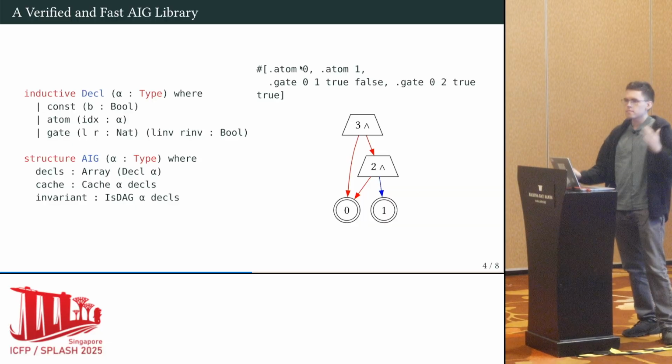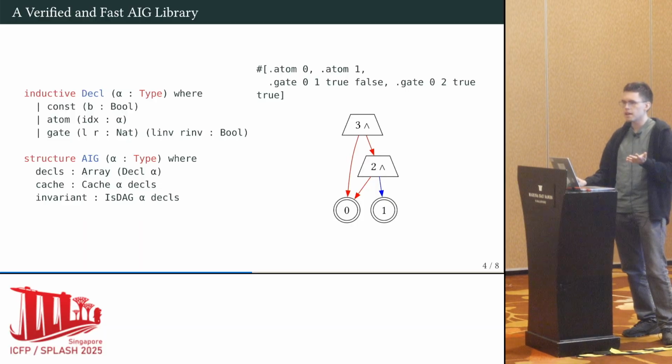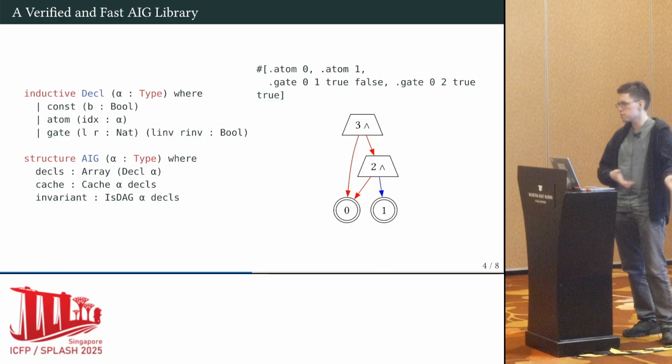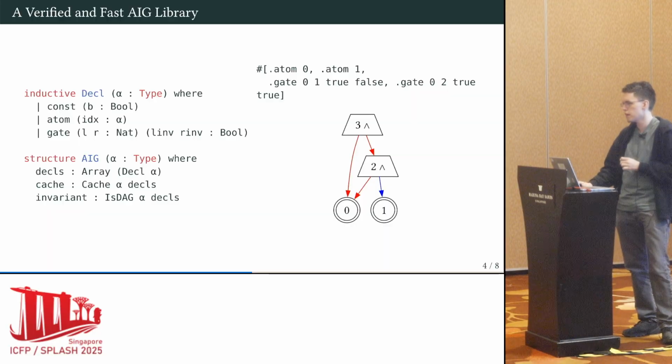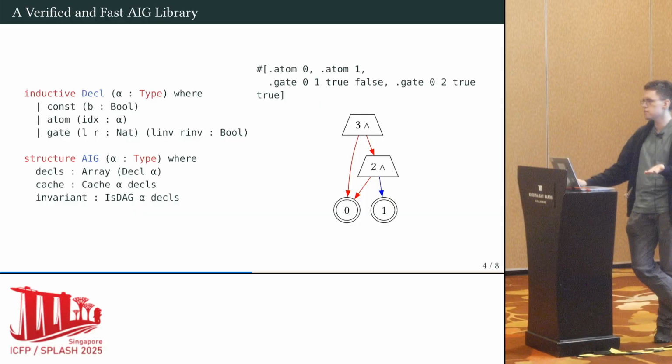In addition, when we're building up the circuit, we also need to be able to tell when there is a shared subcircuit somewhere. So that's what this cache is for, and this cache is built on top of the hash map from the Lean standard library, which already has a similarly complete API, so we can just reuse that component without doing any theory on our own. And notably, both the array and the hash map have the same asymptotics as they would in C++ because of Lean's functional but in-place optimization. So array behaves like a std vector, basically.